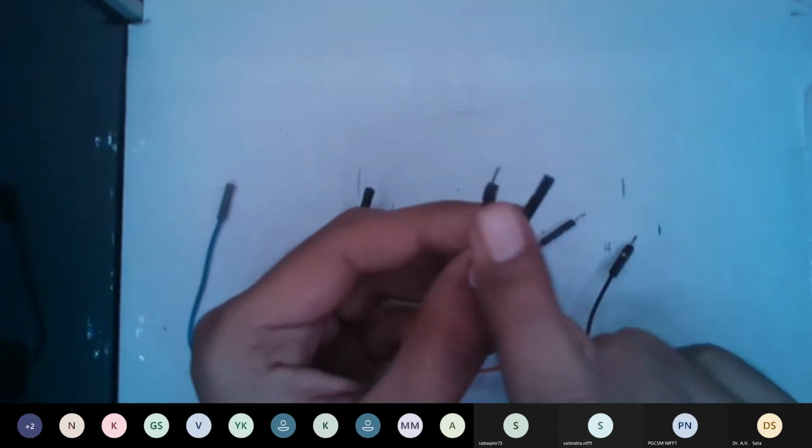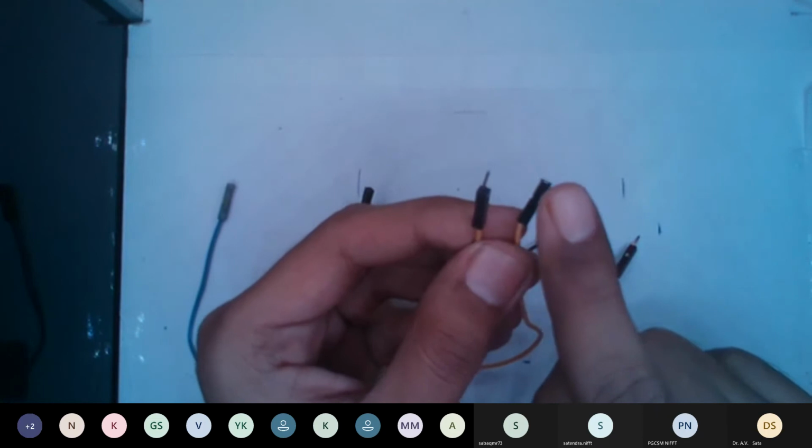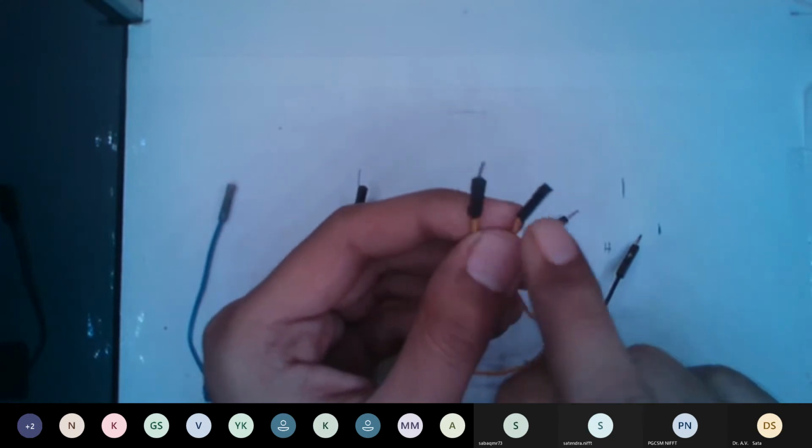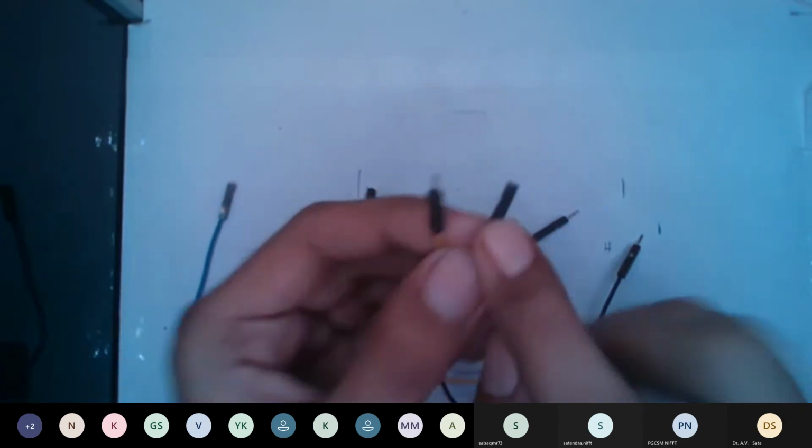The second one has one pin on one end and no pin on the other. It actually has a valley over there. So one end is called male and the other end is called female. The third one has none.